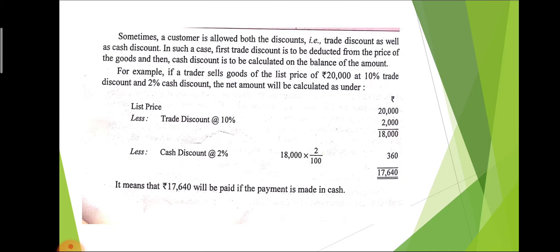After that, we give cash discount of 2%. That 2% is charged on 18,000, not on 20,000. So 2% of 18,000 is 360, and we reduce the 360 from 18,000, and then we get the net amount, that is 17,640. So how is the total treatment? First of all, total price less trade discount. After that we get the amount, and we charge cash discount on the deducted amount. After that we deduct cash discount and we get the final price.